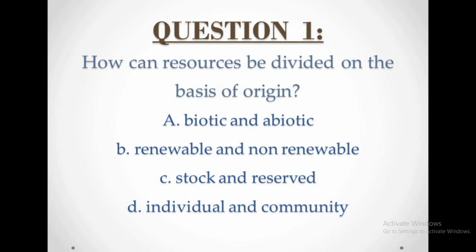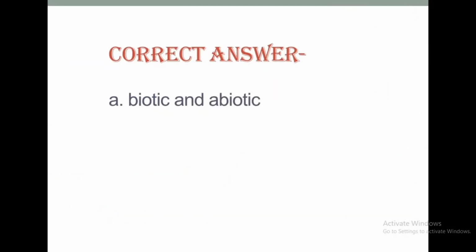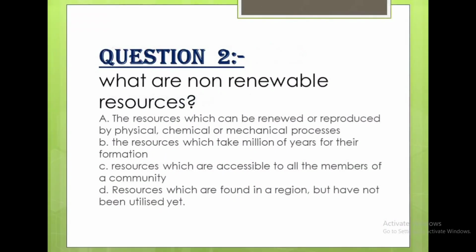Question number 1. How can resources be divided on the basis of origin? A. Biotic and abiotic. B. Renewable and non-renewable. C. Stock and reserved. D. Individual and community. The correct answer is A. Biotic and abiotic.